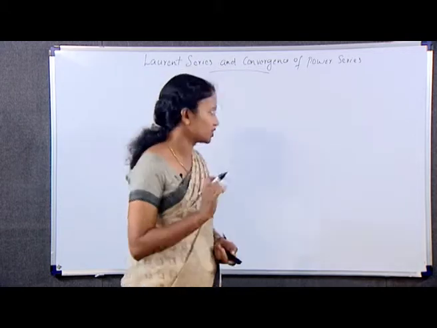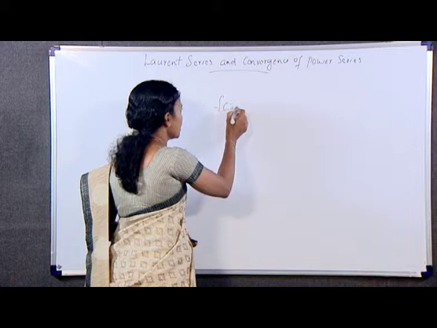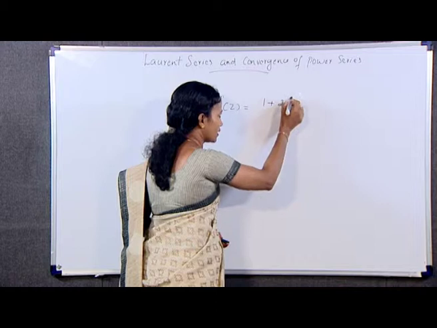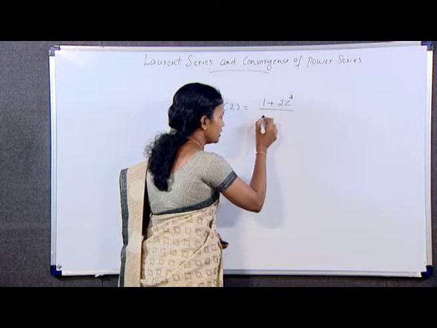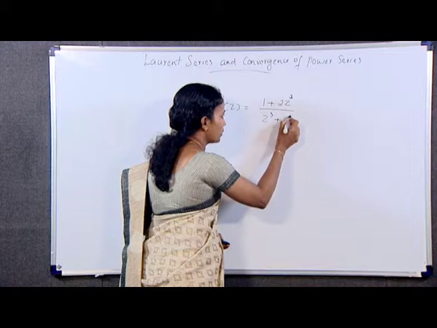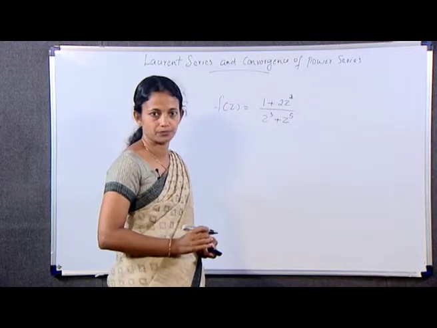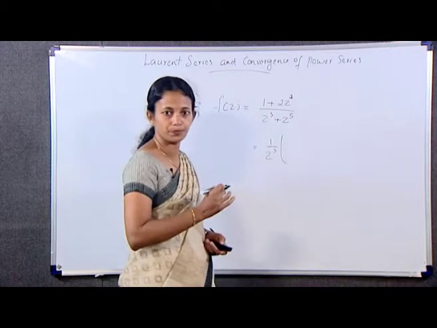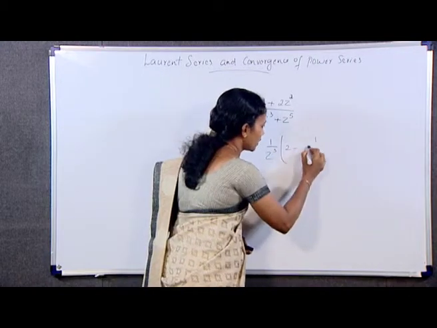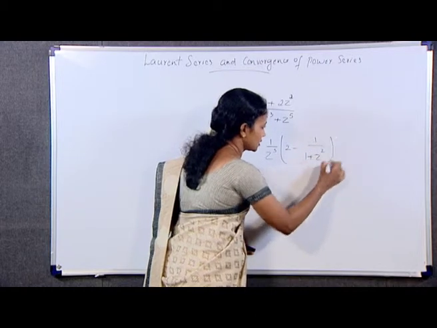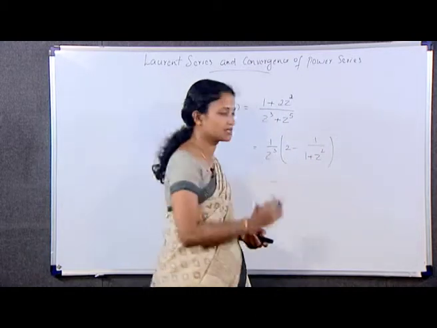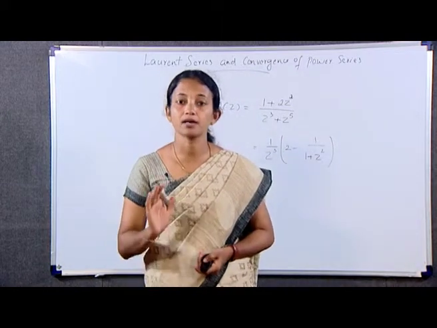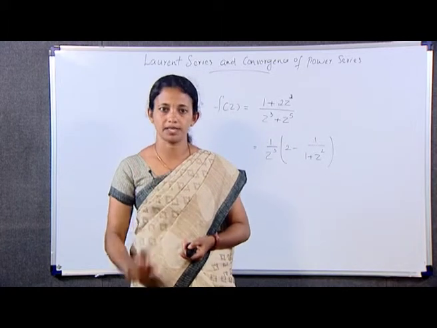For example, the function f(z) is equal to (1 plus 2z squared) by (z cubed plus z raised to 5). This can be written as 1 by z cubed into (2 minus 1 by (1 plus z squared)). It is not analytic at 0 and Maclaurin's theorem cannot be applied.